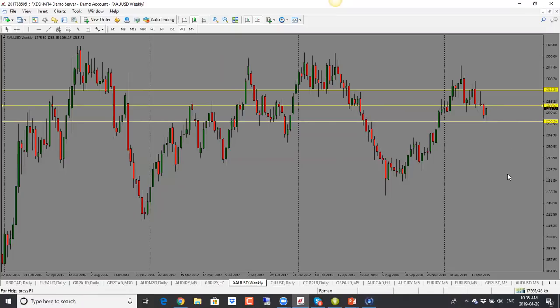So if we see negative US dollar data or FOMC is bad for the US, this will move in the opposite direction. And overall bias right now, it's still bearish. As we can see, it's making lower highs. So this one could turn around. Just keep that in mind as well.